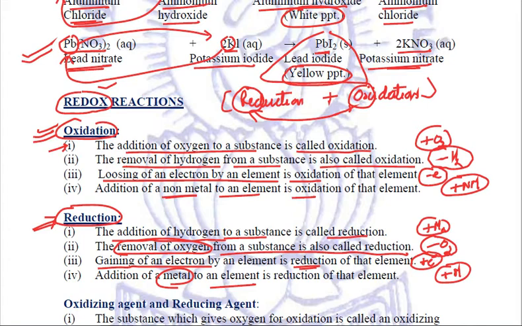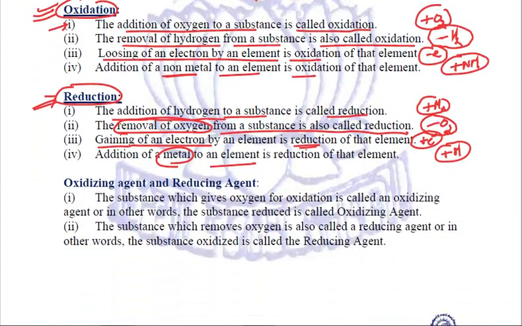So these are very important to understand and to remember what exactly is oxidation and what is reduction, right? Another important term that we need to remember is oxidizing agent and reducing agent. The substance which gives oxygen for oxidation is called an oxidizing agent.